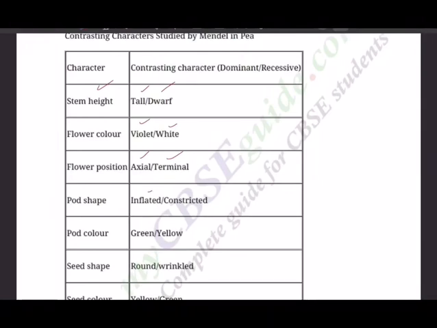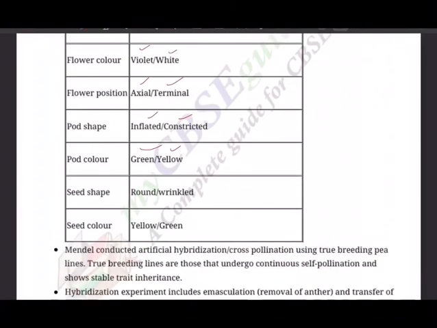Pod shape: inflated, meaning swollen, and constricted. Pod color: green and yellow. And then seed shape, just now I said, round seed and wrinkled seed. And seed color, of course, don't get confused between pod color and seed color. Seed color is yellow and green, as we all observe.